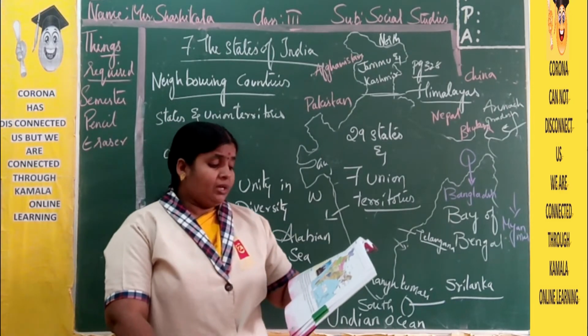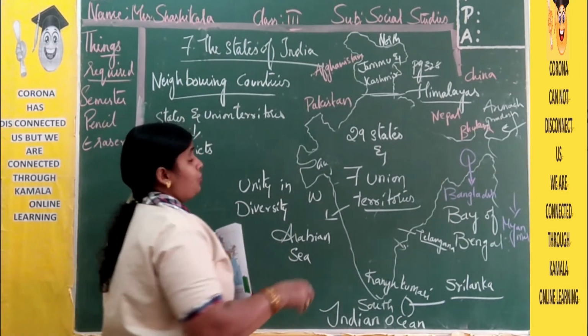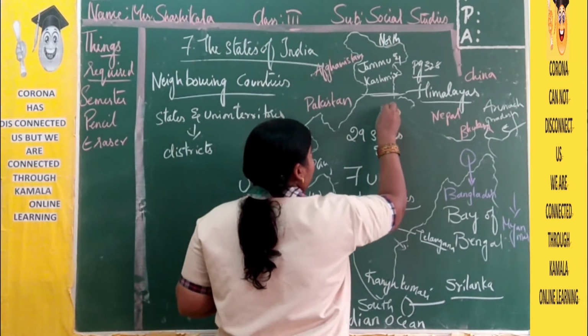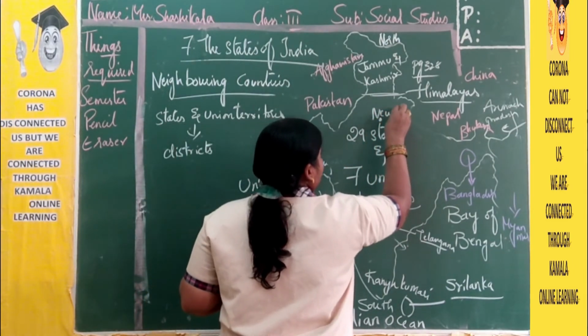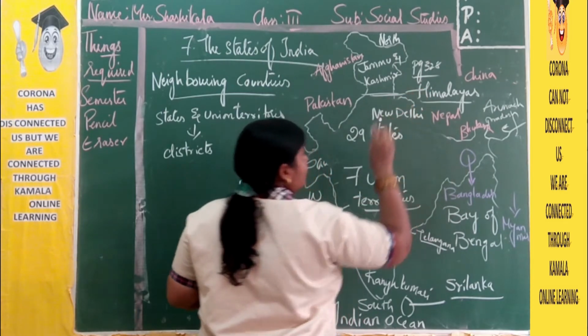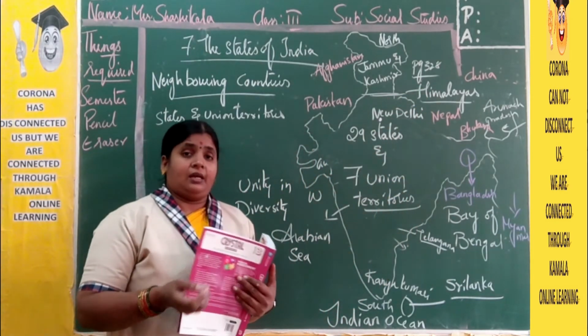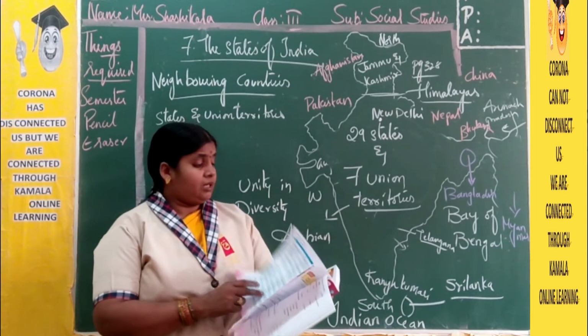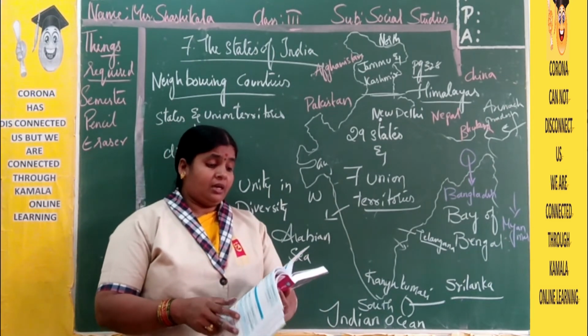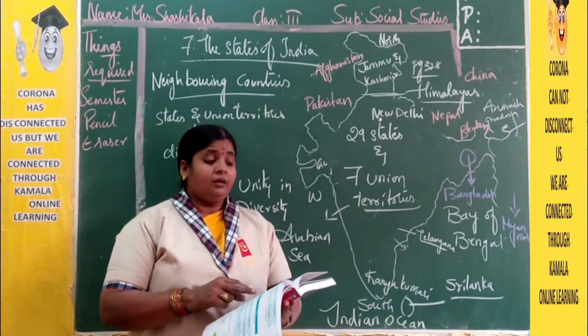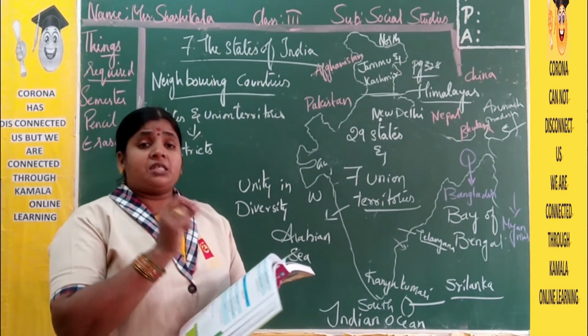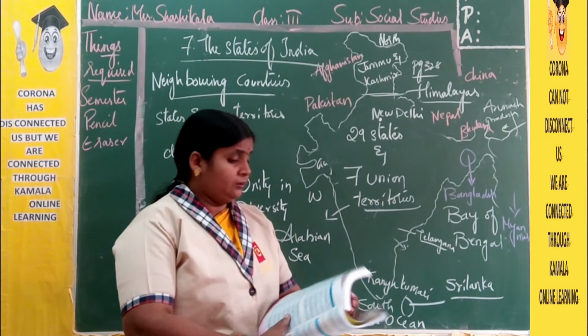Right? Now, New Delhi is the capital of India. New Delhi is located in the north. So, New Delhi is the capital of our country, and Hyderabad is the capital of Telangana. Here on page number 330, the states of India, their capitals and important places of the state are also given in the textbook.